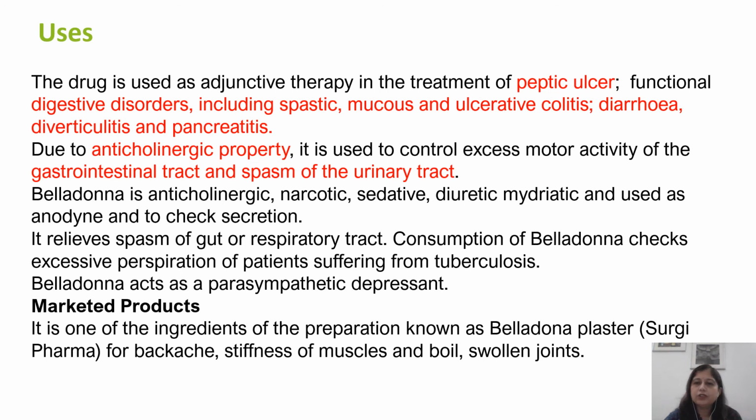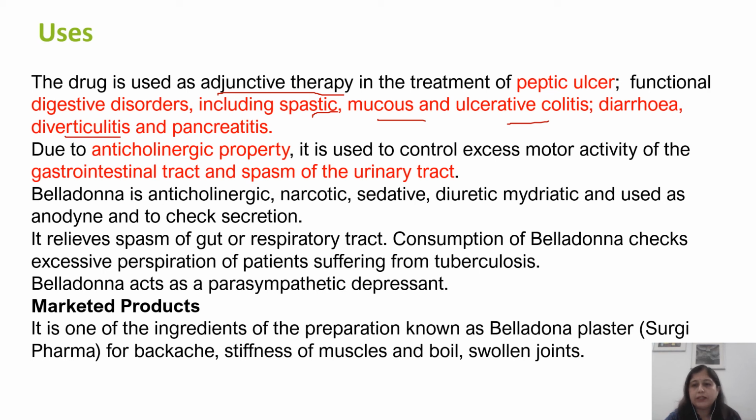Now, what are the uses of belladonna? This drug is basically used as an adjunct therapy in the treatment of peptic ulcer. Basically, belladonna is an anticholinergic drug, and because of this, it has multiple functions in the human body, and the main function is on the digestive system. On the digestive system, various disorders such as spastic colon, mucus colitis, ulcerative colitis, diarrhea, diverticulitis, and pancreatitis can be treated by belladonna.